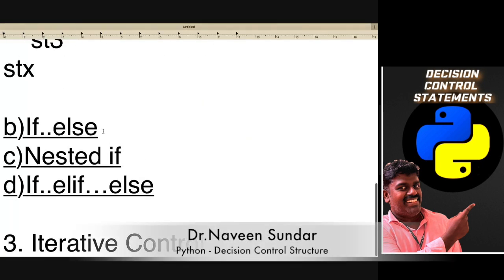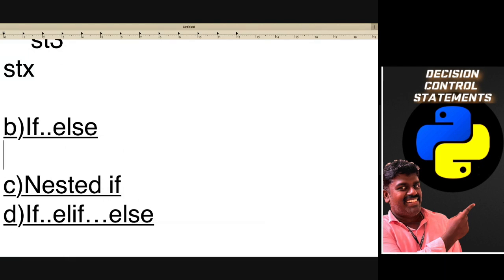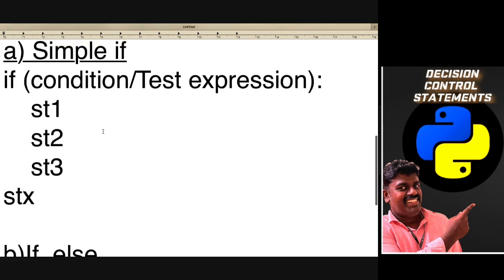So how can these problems be solved? If one condition is satisfied, fine; if that condition is not satisfied, it skips the block of statements and comes out and prints. So we may think that if this condition fails, this is working well.